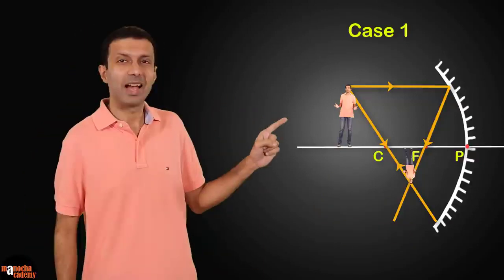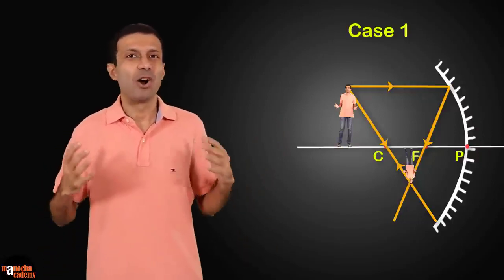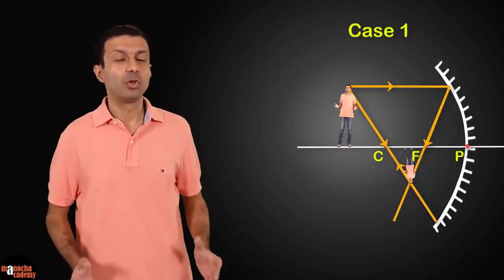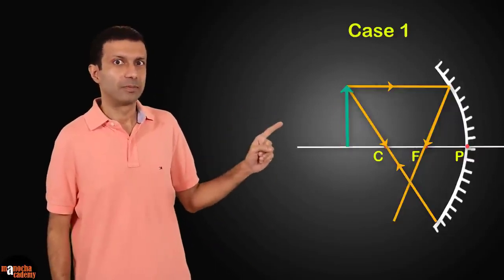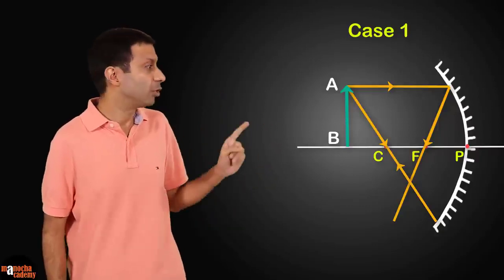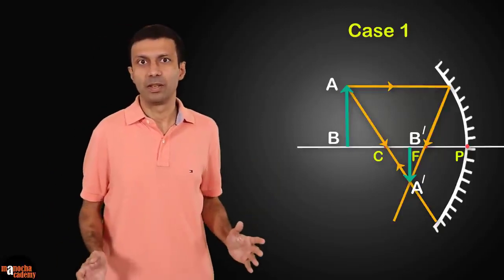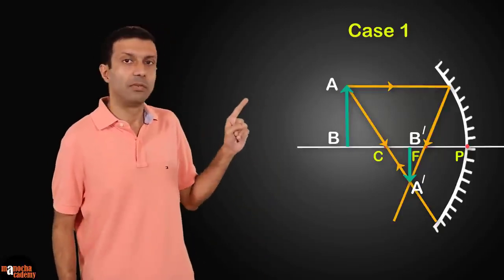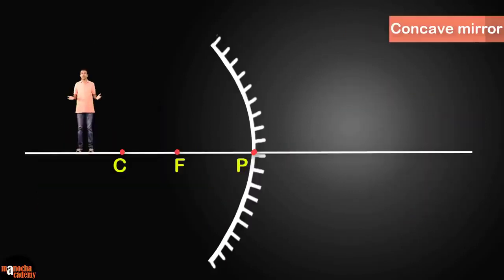You'll find similar diagrams in your textbook. Of course, I won't be the object there. Usually we use an up arrow to represent the object, and it's marked as AB. And the image is also going to be an arrow and marked as A dash B dash. Here the arrow of the image is inverted since it's an inverted image. Now let me walk closer to the mirror.